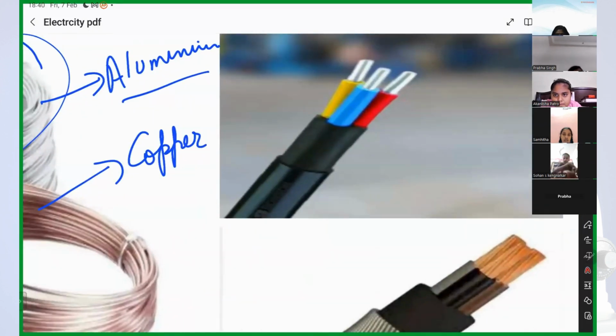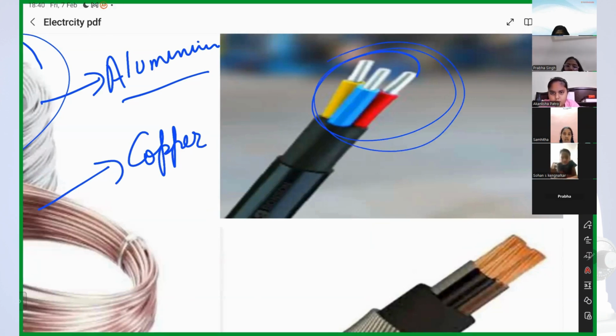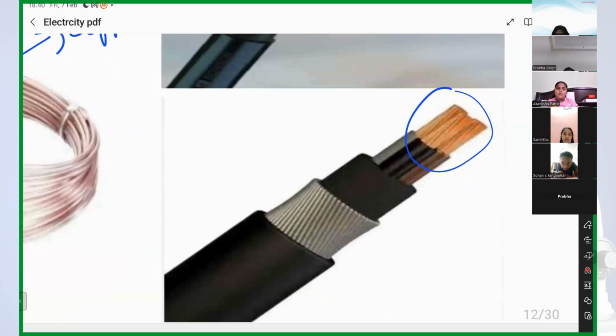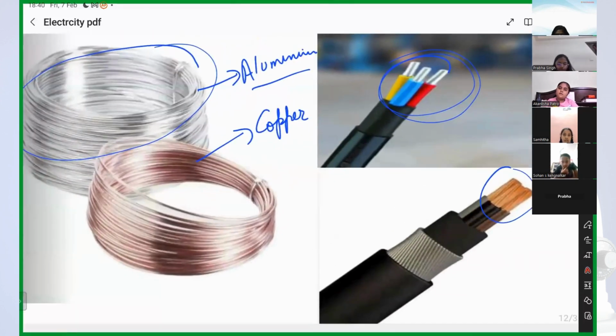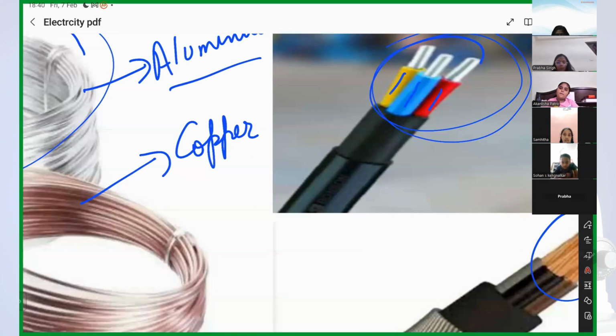Yes, guys, tell me. No, no, here, this one. This is aluminum wire, right? And what about this? Copper. Yes, this is copper wire, right? So now tell me, this is copper wire, okay? And you have seen there is something red, blue, yellow. What is that?